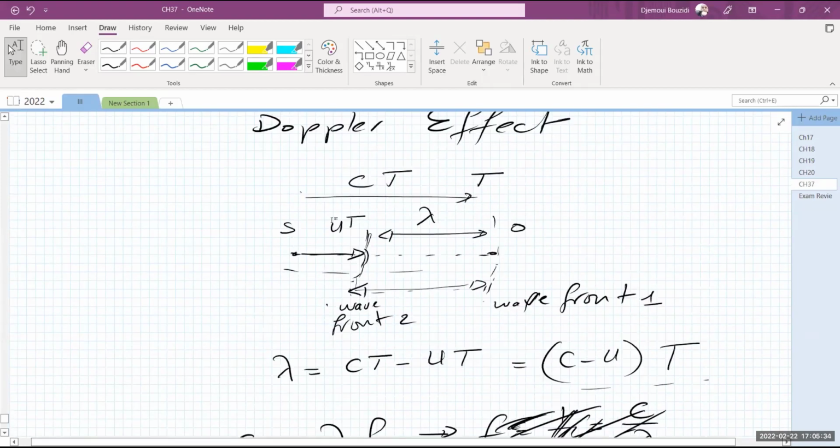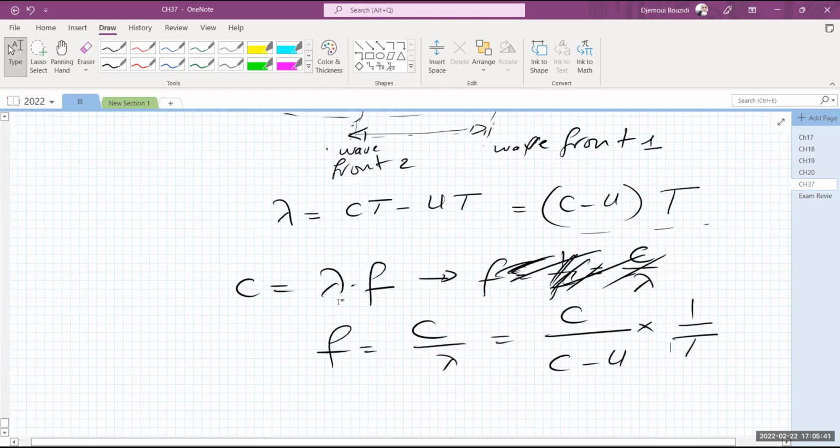I know, because the source is moving with the velocity u, and the light is moving with the velocity c, and this is a dispersion law. This is true always. c is equal to lambda times the frequency of the beam. So the way I'm measuring this frequency is going to be c over lambda, and this is true.